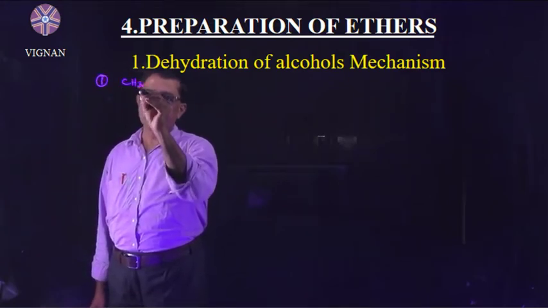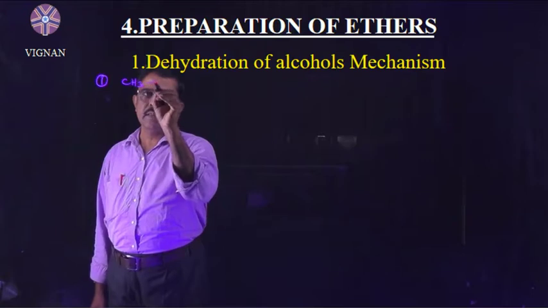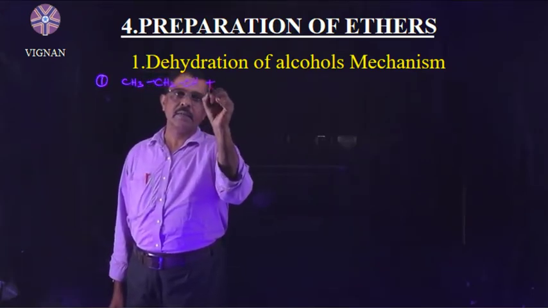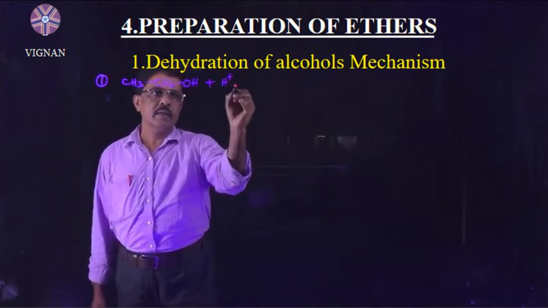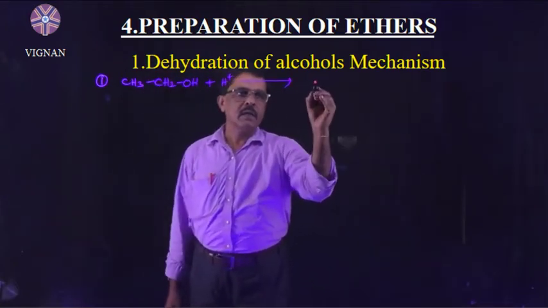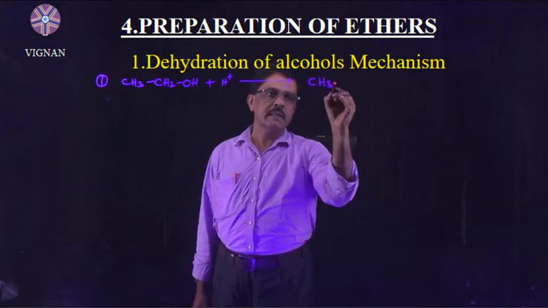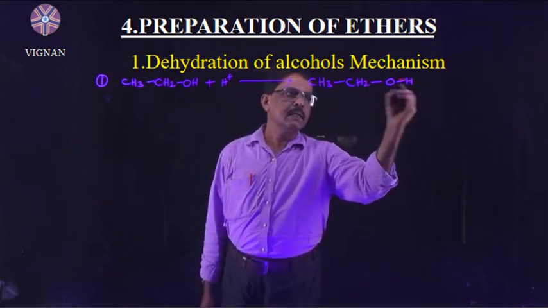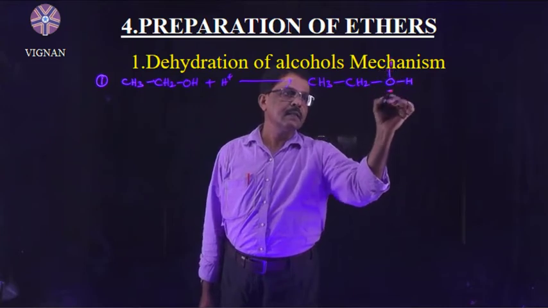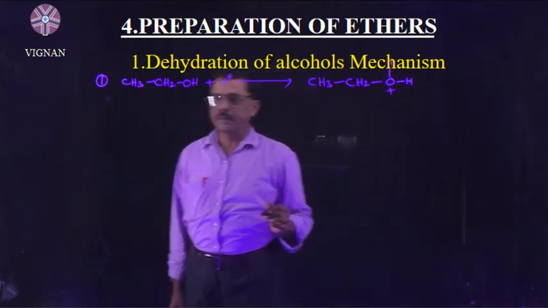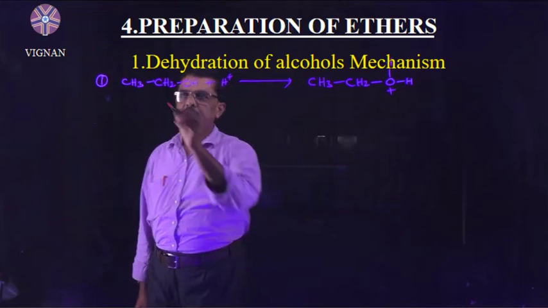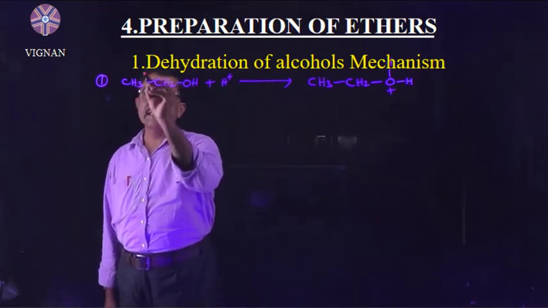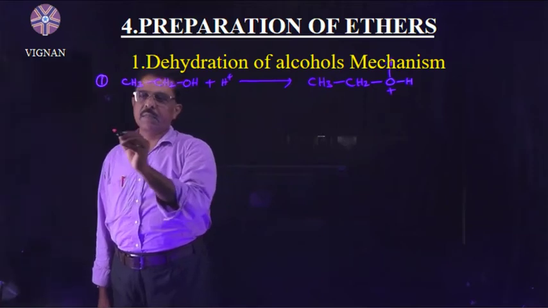CH3CH2OH will be protonated, and then protonated alcohol is formed, CH3CH2 and OH2 plus. This is the oxonium ion. This is the step 1 reaction, protonation of alcohol.